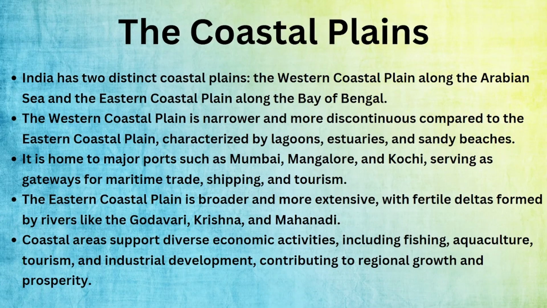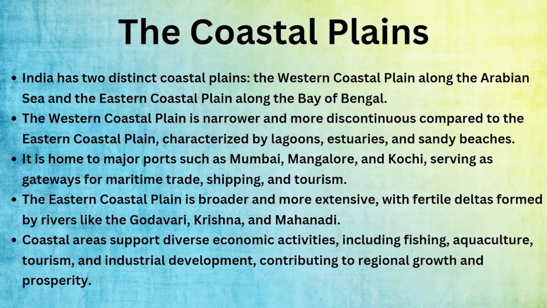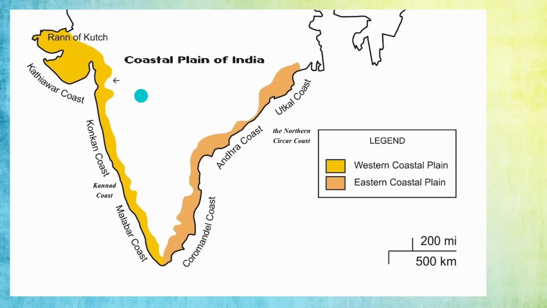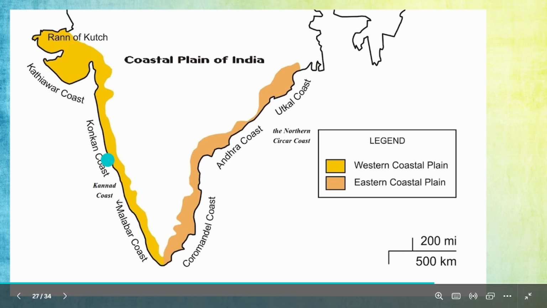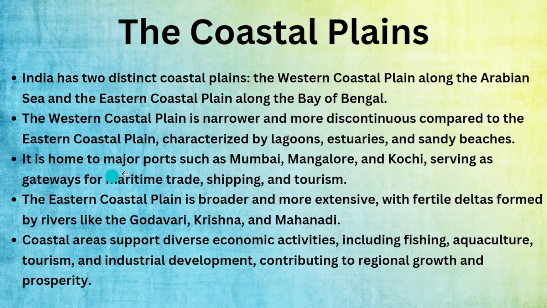The coastal plains: the western coastal plain is around the Arabian Sea. This is the Arabian Sea, and we have the west coast and the east coast on the Bay of Bengal. The western coastal plain is narrower and more discontinuous. The West Coast has a lot of sandy beaches. Narrower means the beach is thinner, which is what he wants to tell in these points. It is home to major ports.